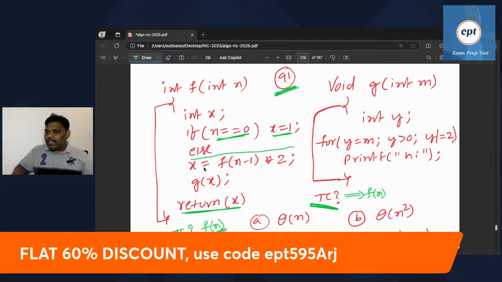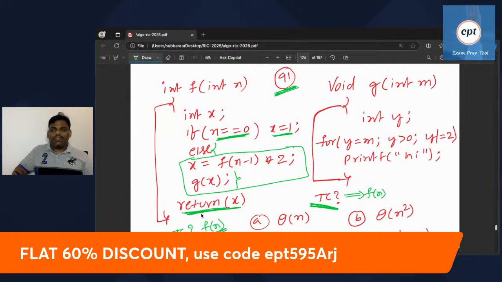Whenever else is executing, this will execute followed by this. So if the condition is true, x is equal to 1. If the condition fails, x is equal to this one, then g of x is called. Lastly, return x.